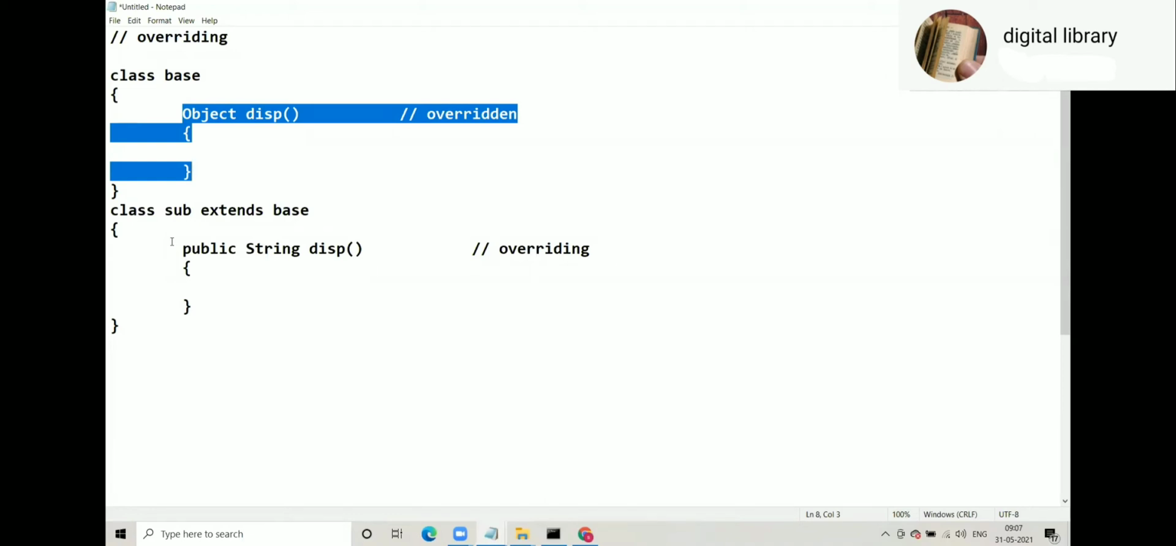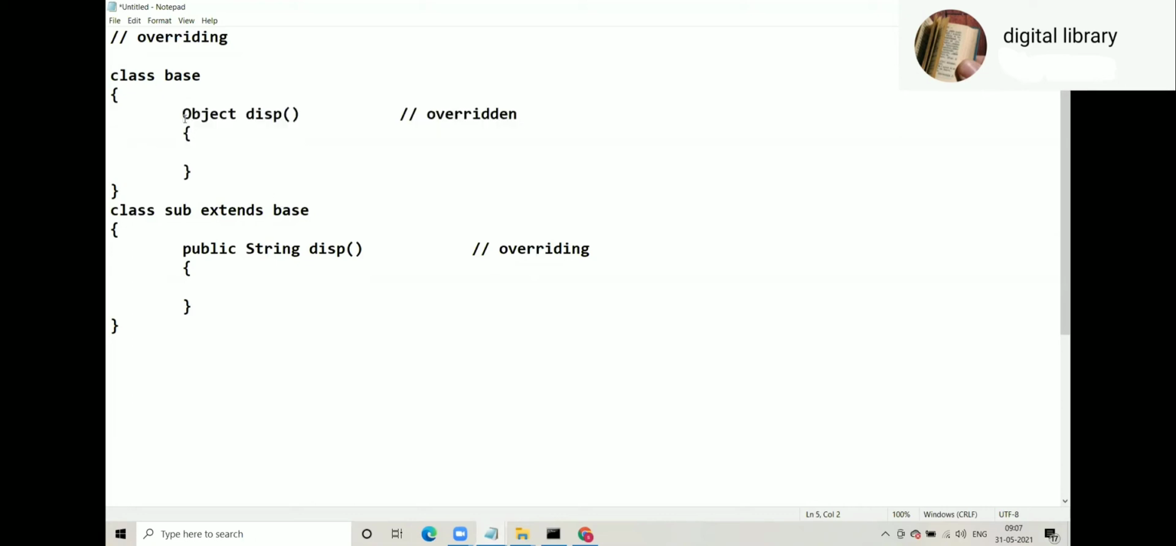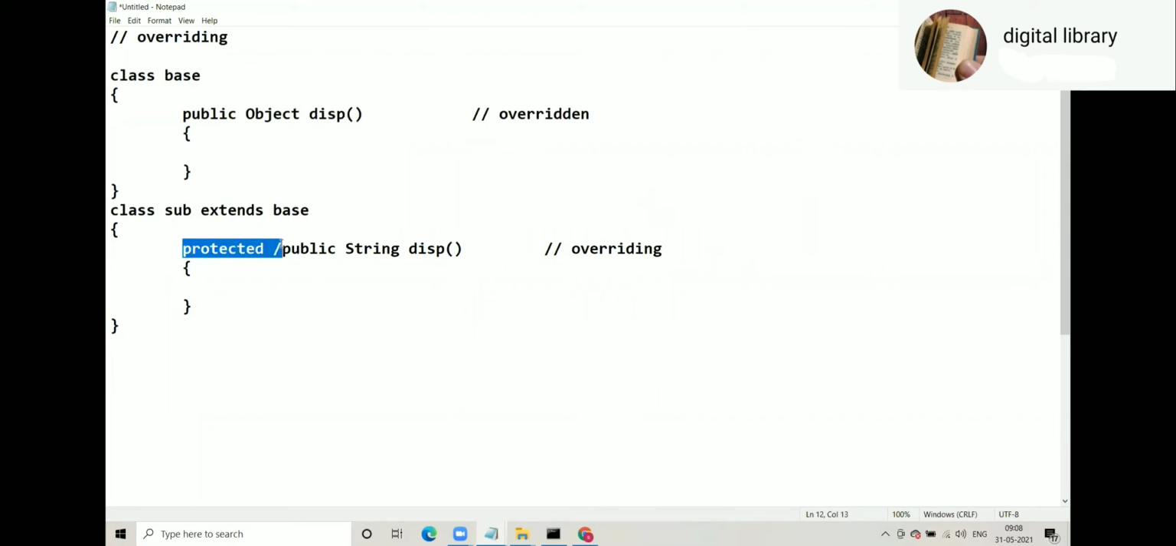So if the overridden method is default, how many options does the overriding method have? Default, protected, public. Now if the overridden method is protected, how many options do we have? Protected and public. Remember, same or more. If it is public, only public. You don't have any choice.